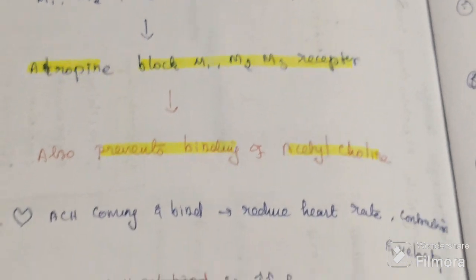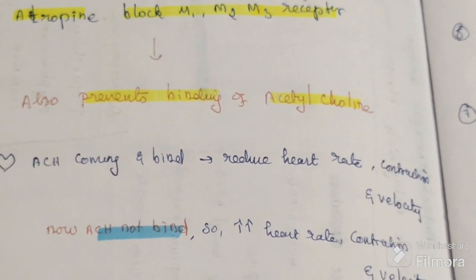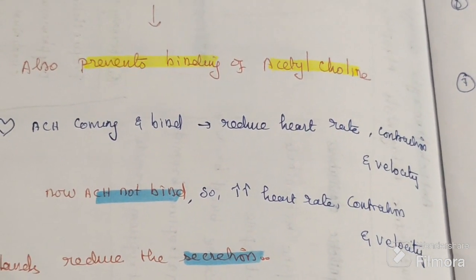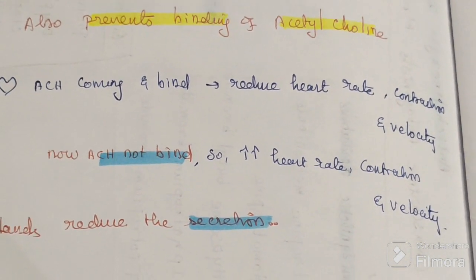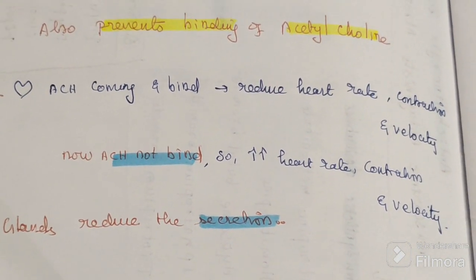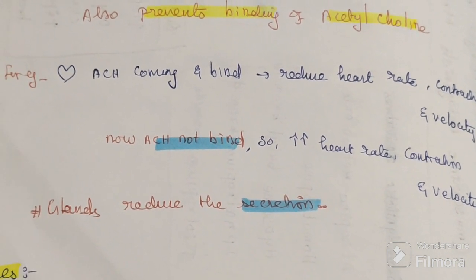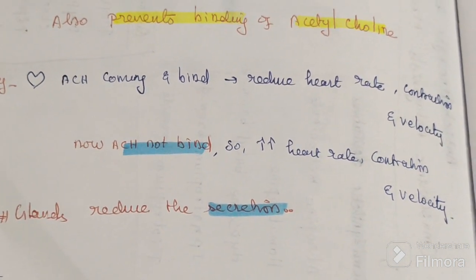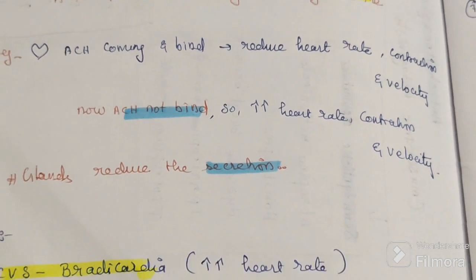For example, if acetylcholine is binding at the heart, it reduces the heart rate, reduces the contraction, and reduces the velocity. But now acetylcholine is not binding because it is blocked, so it will increase the heart rate, velocity and contraction.